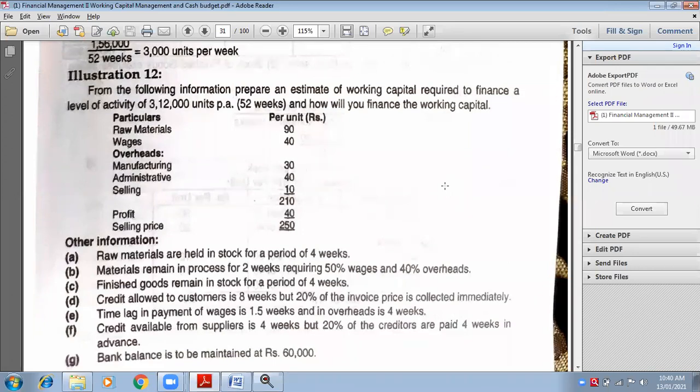Now, how many units? 6,000. Number of weeks? 4. Very good. And rate? 18.